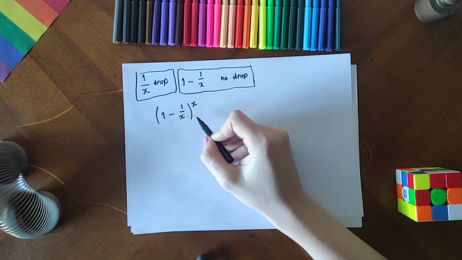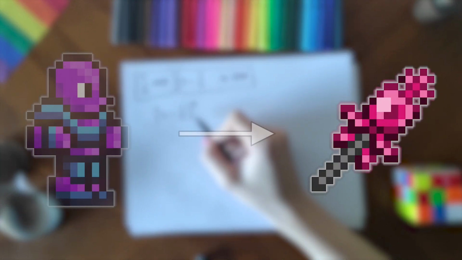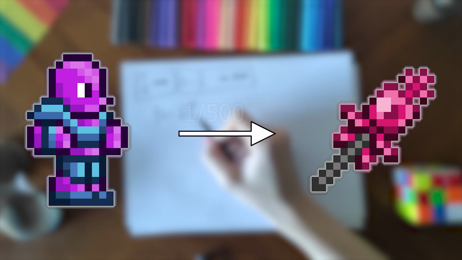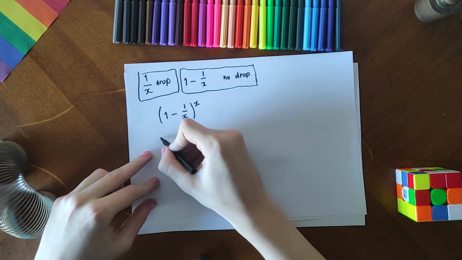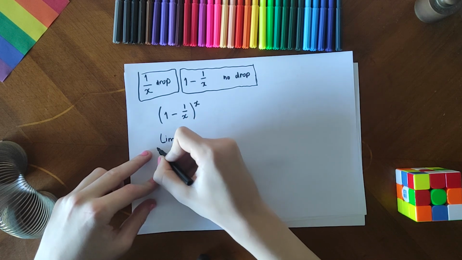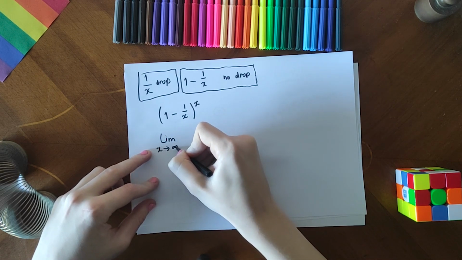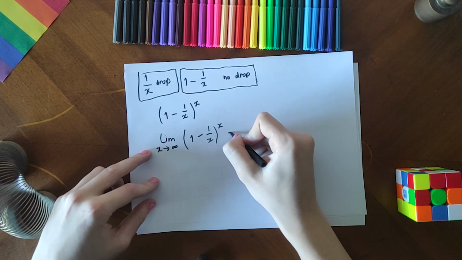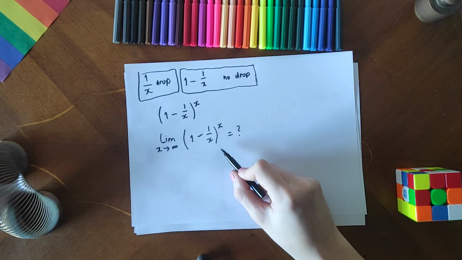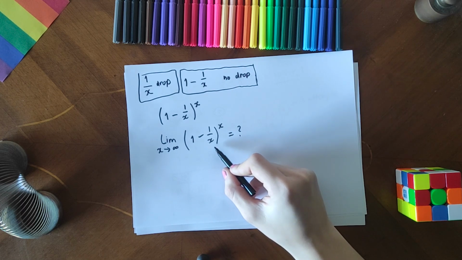But what I actually want to ask is what happens if x gets large? What if instead of hunting wither skeletons in Minecraft, you're instead gunning for the Rod of Discord drop from a Chaos Elemental in Terraria, which is a 1 in 500 chance? Or something even more absurdly rare, where x gets larger and larger. Well, mathematically, we can express this idea as what's called a limit. As x approaches infinity of (1 minus 1 over x) to the power of x. What does this equal? This will correspond to the probability of not getting some rare drop after x attempts, if the chance is 1 in x.